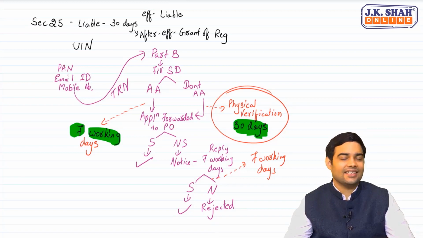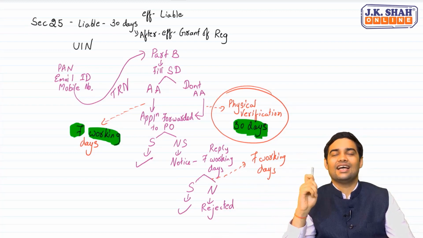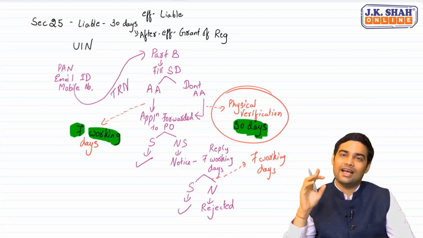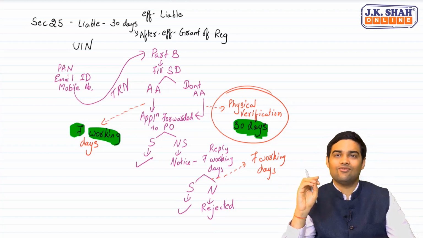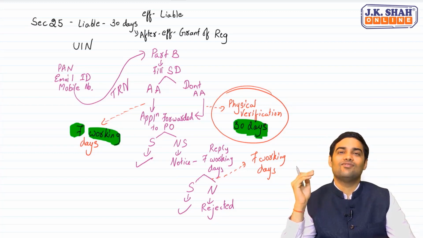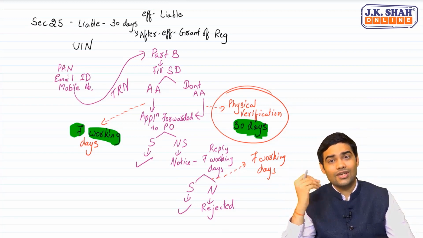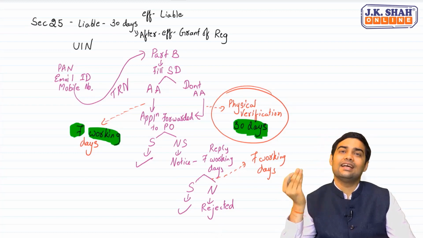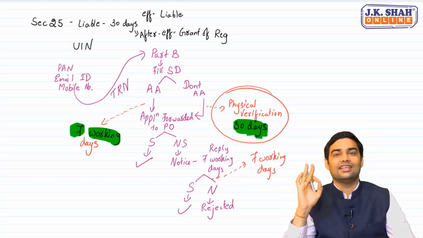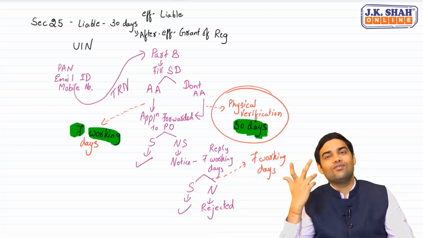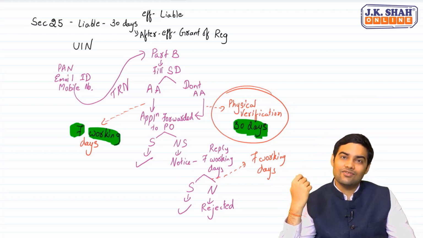Government department, local authority, statutory body, public sector undertaking, UN or embassy. So these are the persons who would not require Aadhaar authentication. That means for them directly 7 working days will be applicable if the officer does not feel the necessity of physical verification. But wherever the officer feels or deems it fit that physical verification should be done, in that case 30 days limit will apply.